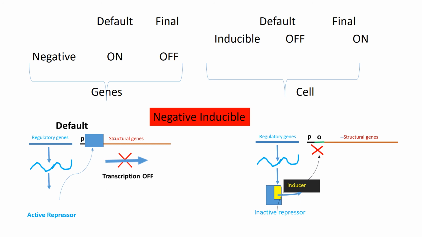Since we are talking about an inducible operon, an inducer is present. An inducer, when it is bound to an active repressor, inactivates it. Now the inactive repressor will not be able to bind to the operator, thereby the transcription is turned on. So these are the four different mechanisms we see in different operons.